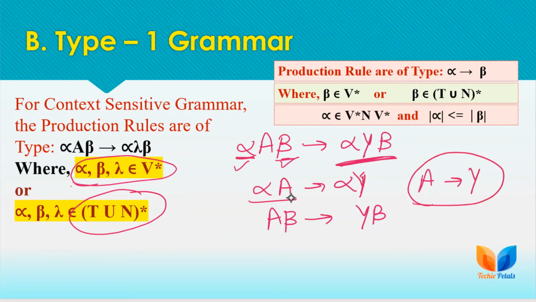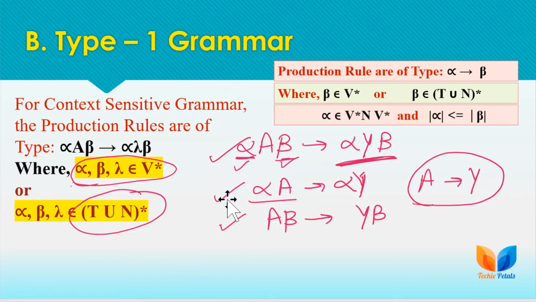Okay, so either we are having both contexts, left and right, or we are having only the left context or only the right context, or we are having only a non-terminal, meaning the left and right contexts are null. So this type of rule is known as a context sensitive rule. Here we are having some context, meaning some reason.